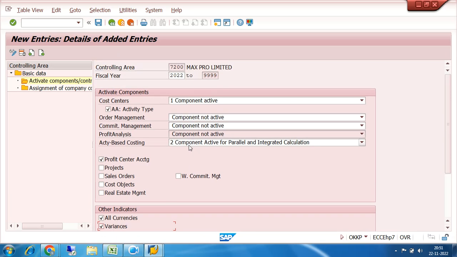So these are the components. The components which are not active, we don't have to be serious about this, because later on also I can come and activate the components which are not active now. At present, the basic things which are required for demonstration of my document splitting in financial accounting GL, general ledger accounting, the minimum things what is required in the controlling customization, I am doing this.